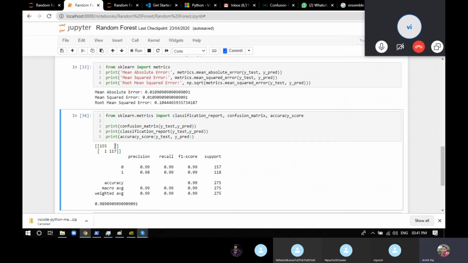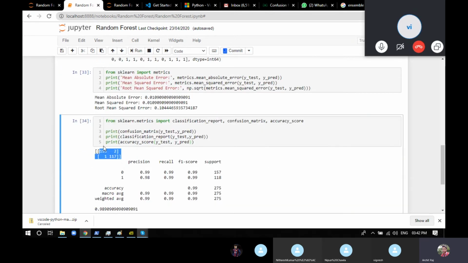In false negative there are two values. It means the answer was supposed to be yes, but the answer that you got is no. And you got 1 in false positive. It means the answer is supposed to be no, but you got it as yes. So this is the confusion matrix.